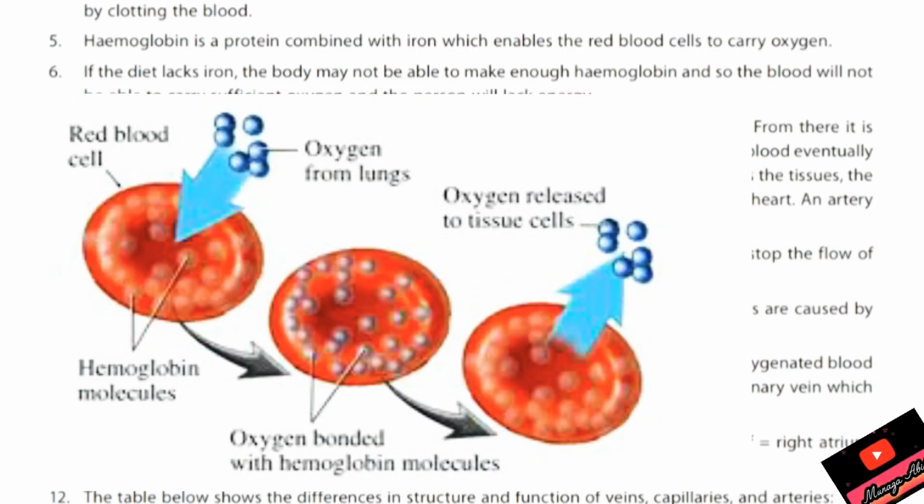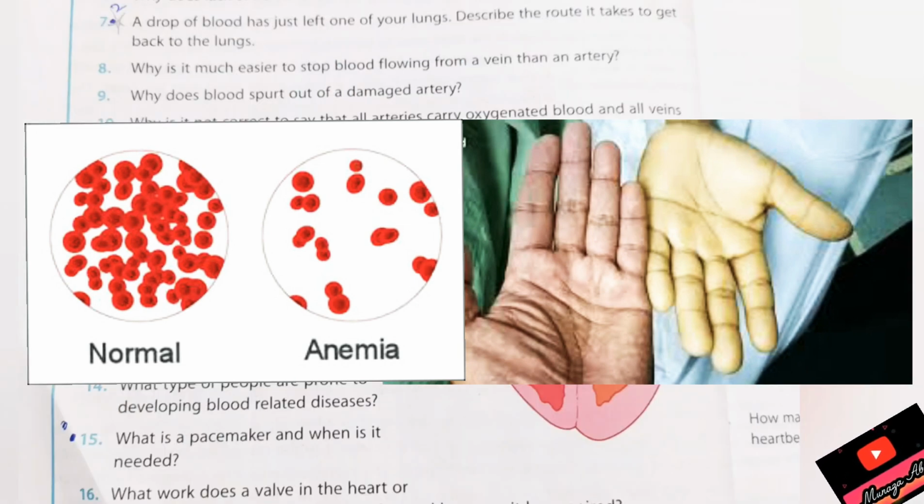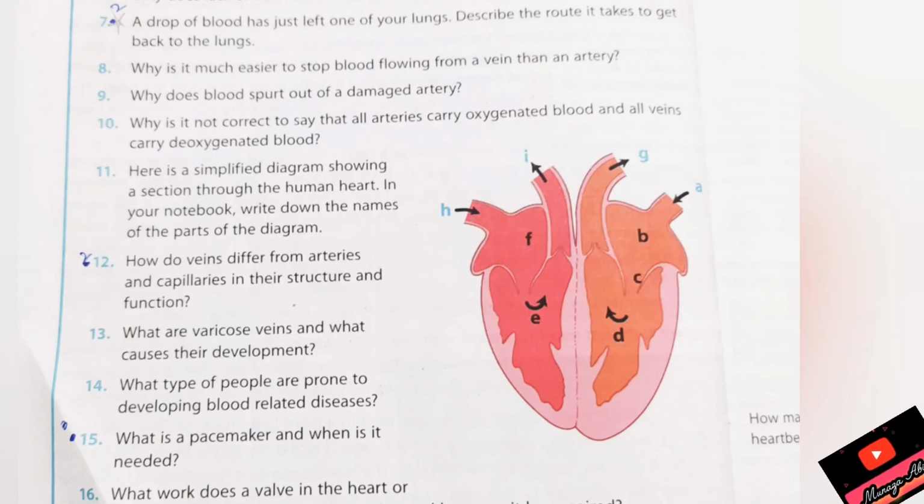Hemoglobin is the protein that is combined with iron, which enables the blood cells to carry oxygen. You can see in the picture the oxygen atoms are carried by the hemoglobin molecules. Question number 6 is, if the diet lacks iron, the body may not be able to make enough hemoglobin, so the blood will not be able to carry sufficient oxygen and the person will lack energy. An anemic person has fewer red blood cells.